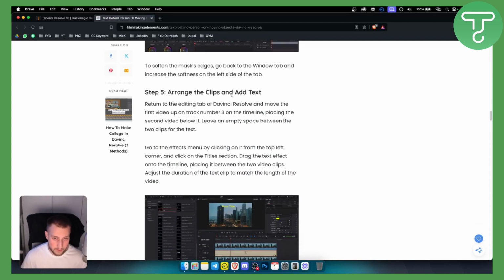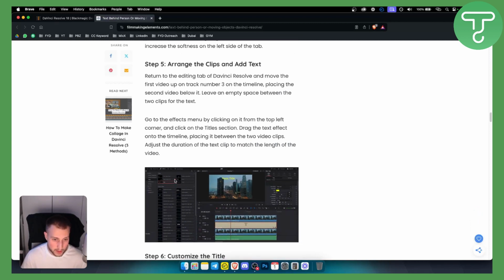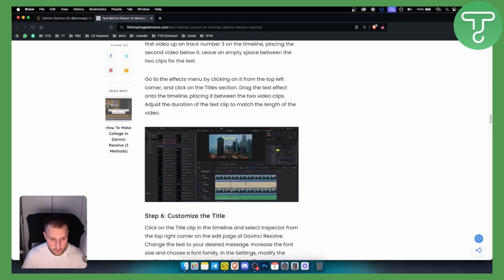From here, you can arrange the clips and add the text. So you can add the text and it needs to be under the layer. So you have the mask layer, text, and then you have your video that you previously copied or duplicated.